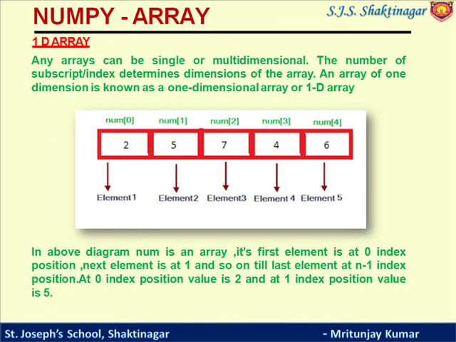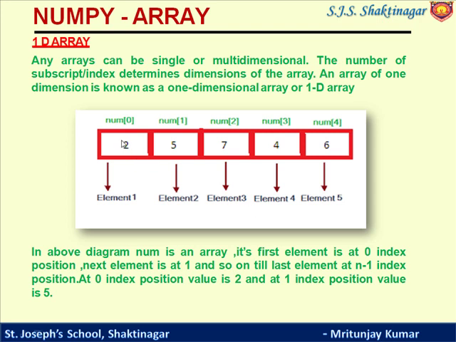Now let us see what is a 1D array. Any array can be of either single or multi-dimension. It depends upon the number of axes. The number of subscripts or indexes determines the dimension of the array. An array of one dimension is known as a one-dimensional array or 1D. You can see in this diagram.